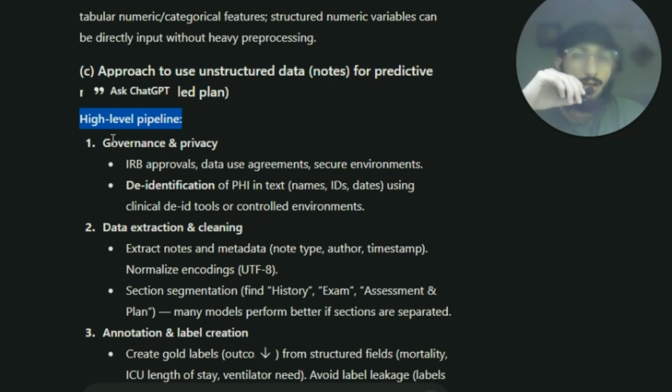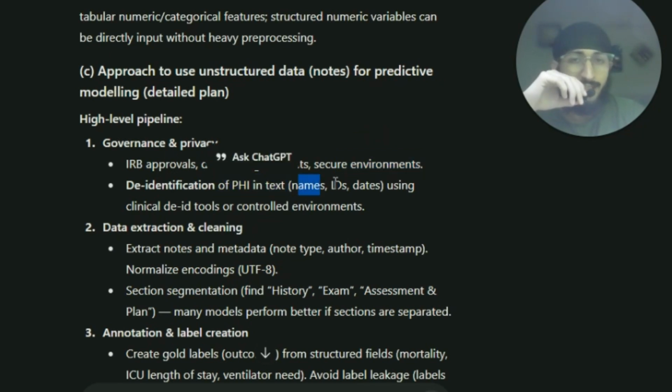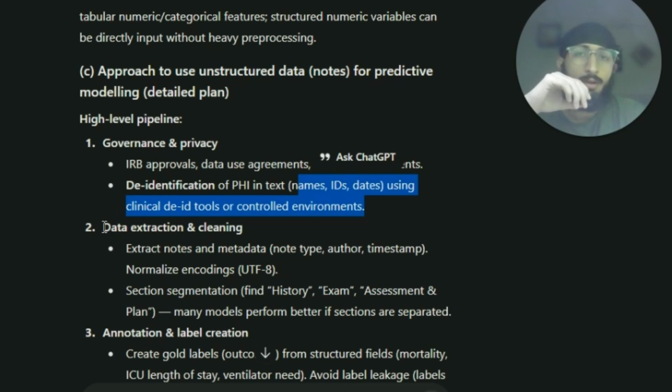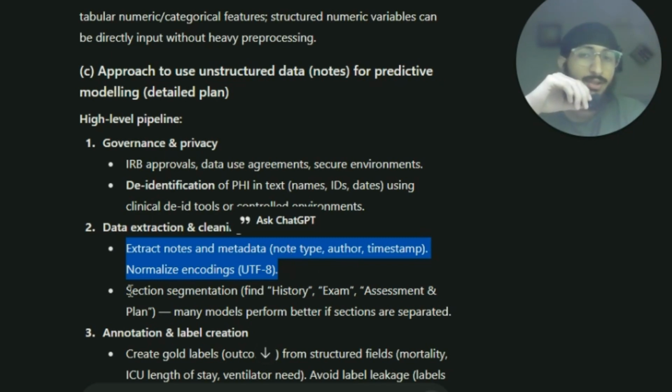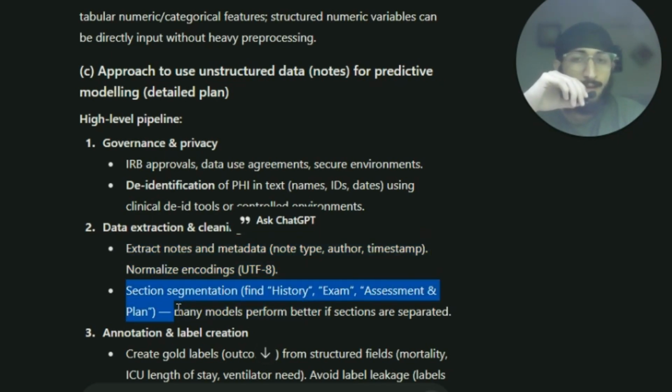The high-level pipeline is this: governance and privacy, IRB approvals, data use agreements, secure environments, de-identification of PHI in text, names, IDs, dates, using clinical de-ID tools or controlled environments. Then we have data extraction and cleaning: extract notes and metadata, note type, author, timestamp, and normalize encodings, UTF-8. Then section segmentation: find history, exam, assessment, and plan. Many models perform better if sections are separated.